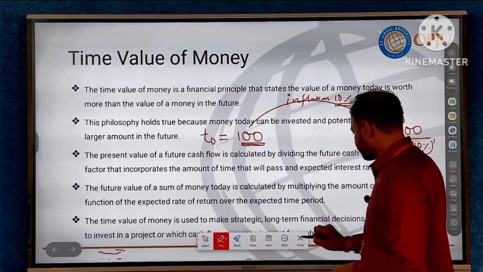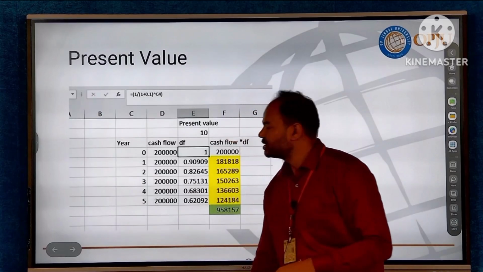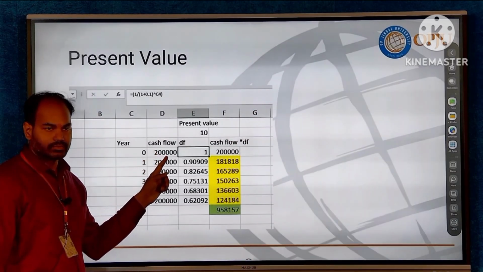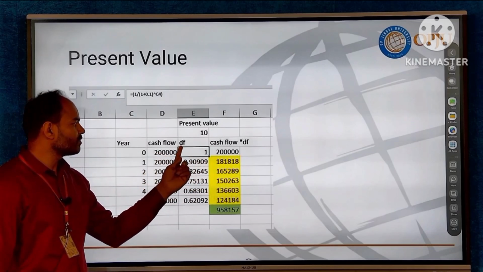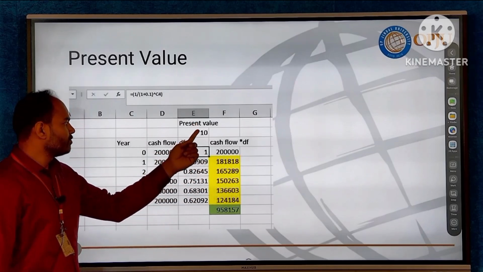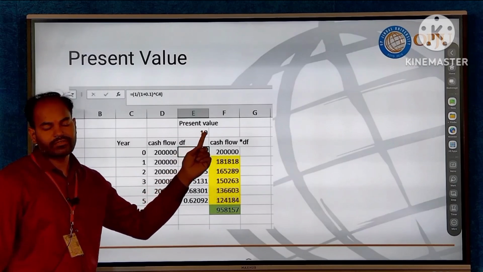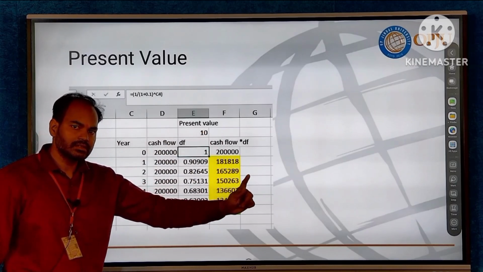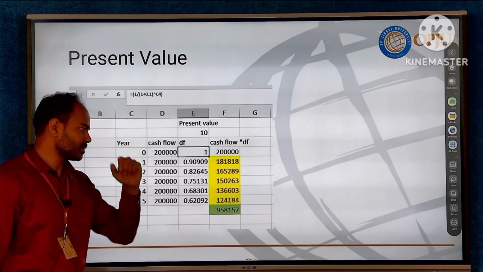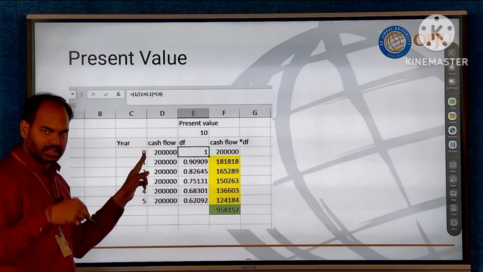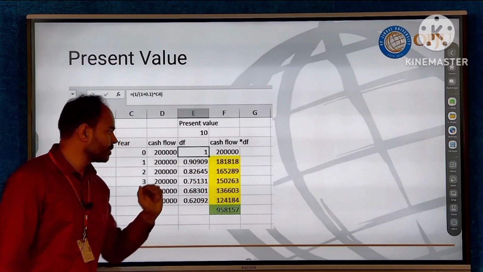Okay, to discuss it further, now see, I am at time period t0. Today I will receive 2 lakh rupees. So what is the current value? 2 lakh rupees. So the discounting factor is how much? 1. We are taking the discounting rate as say 10%. So 10% is the discounting rate, meaning every passing year the money will discount itself by 10%. At time period t0, that is, we are talking about present time, the value of 2 lakh will remain as 2 lakh rupees.